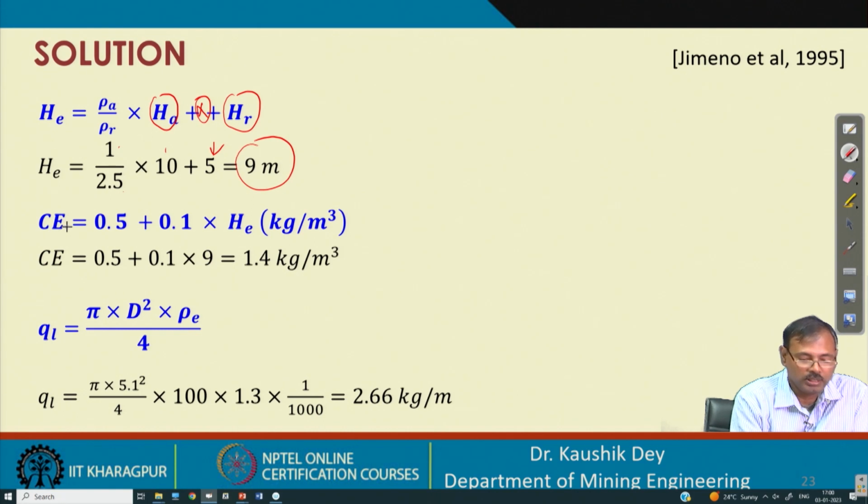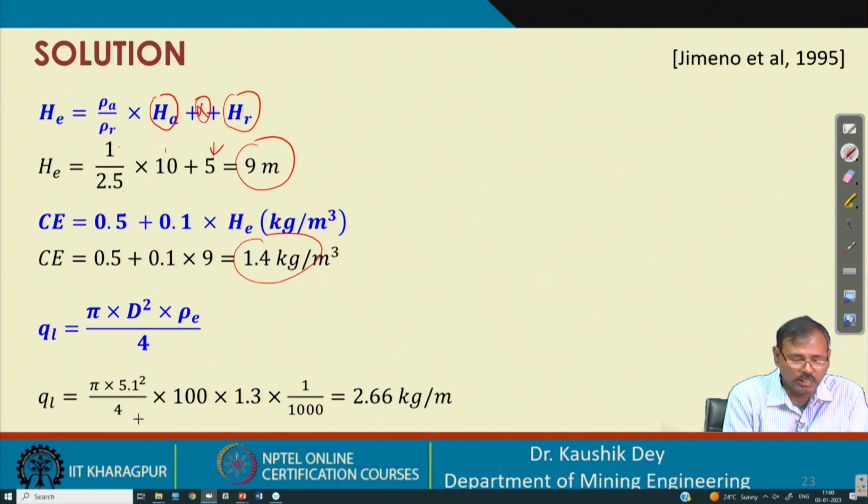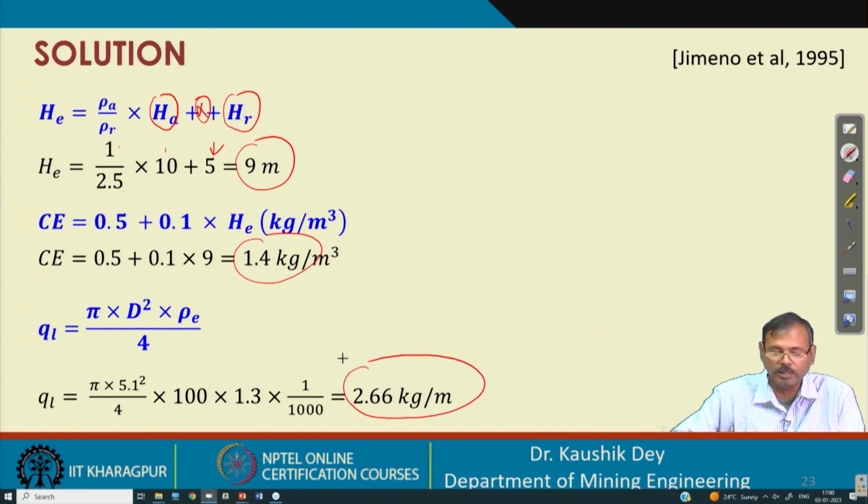Now we know the powder factor. We have obtained 1.4 kg per meter cube as the powder factor. We have calculated 2.66 kg per meter as the linear charge concentration. I think you are now able to understand how to use this. If HMR is given, it has to be considered, but in this present problem HMR is not given, so we have not considered it, and the rest we have calculated.